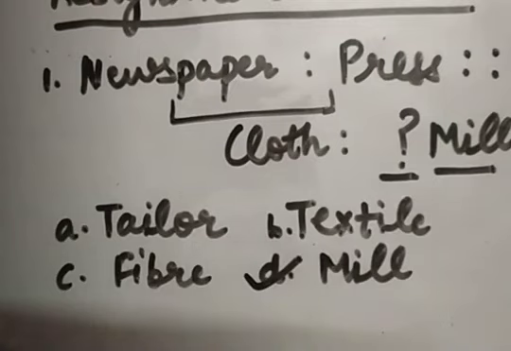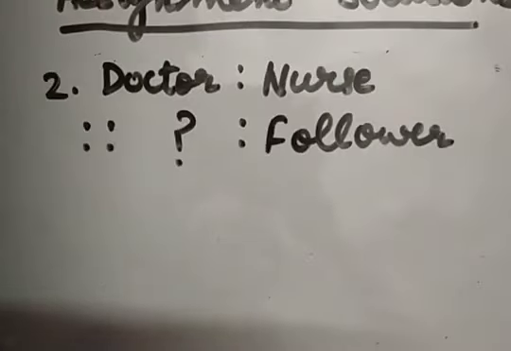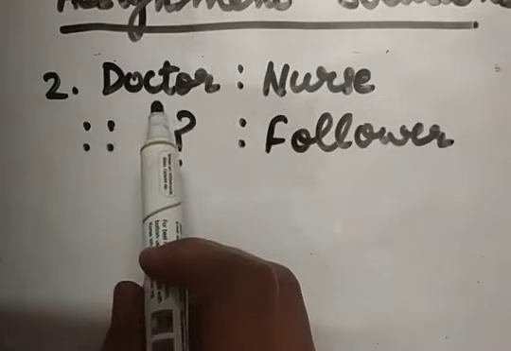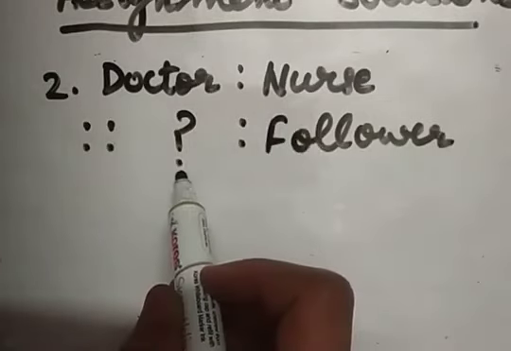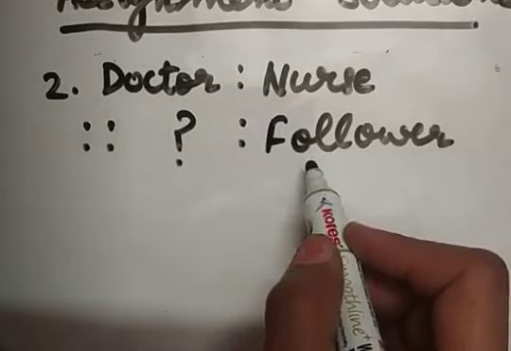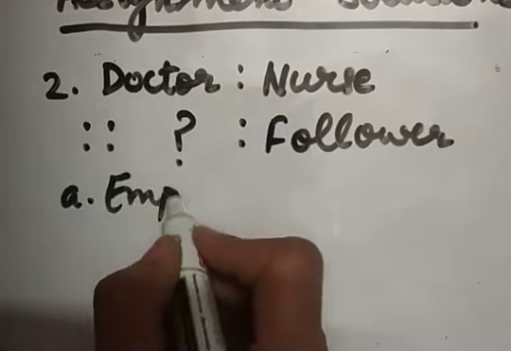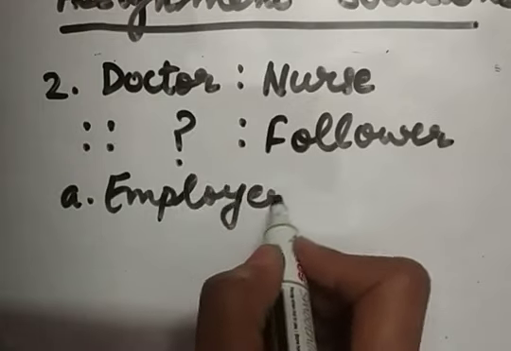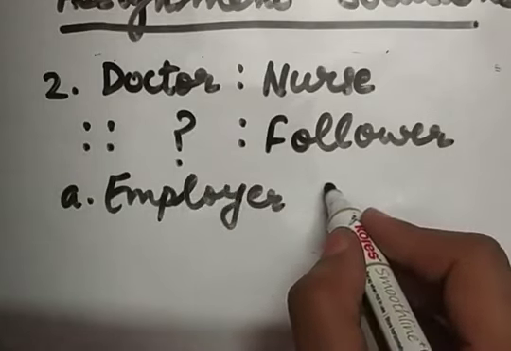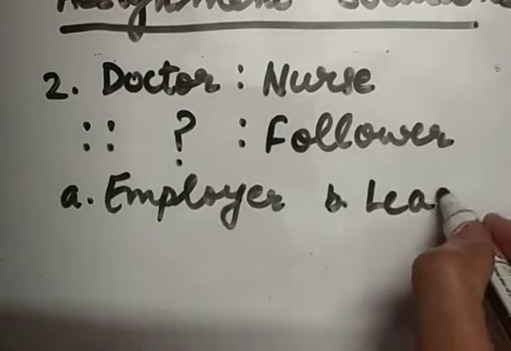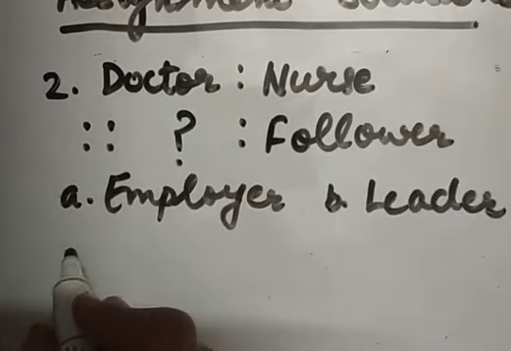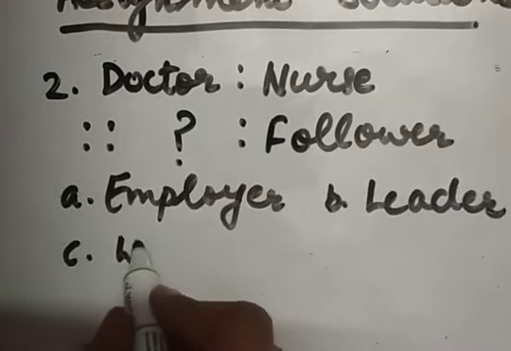So let us talk about now question number 2. This is the second question. Doctor is to nurse. What should come in place of question mark and then follower is given? The very first option is employer. Second option is leader. Third option is worker.